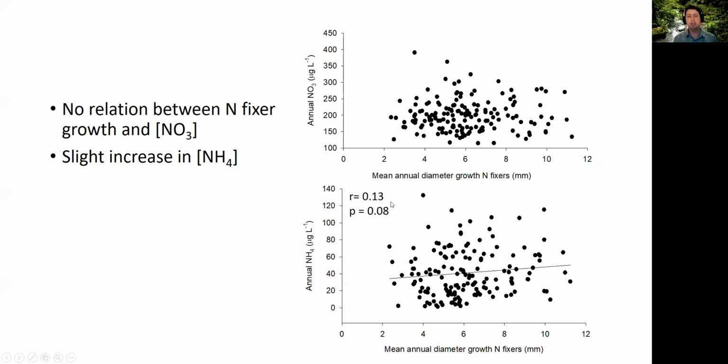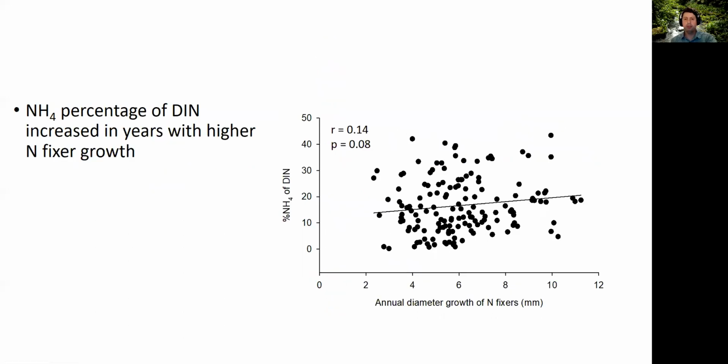It doesn't explain a lot of the variability, and it has a p-value of 0.8. I'll let you decide whether or not that's significant. So there seems to be a little bit of a signal there, but it's not very strong. If we look at the percentage of DIN made up of ammonium, since the nitrate pretty much stayed constant and the ammonium went up a little bit, then this proportion would increase a little bit as well.